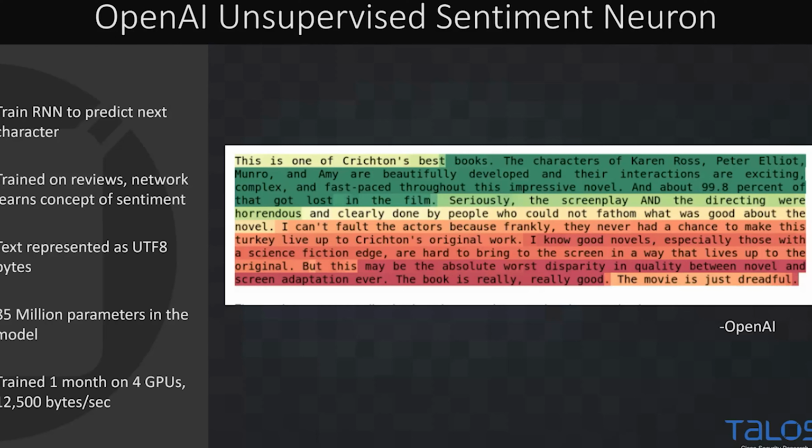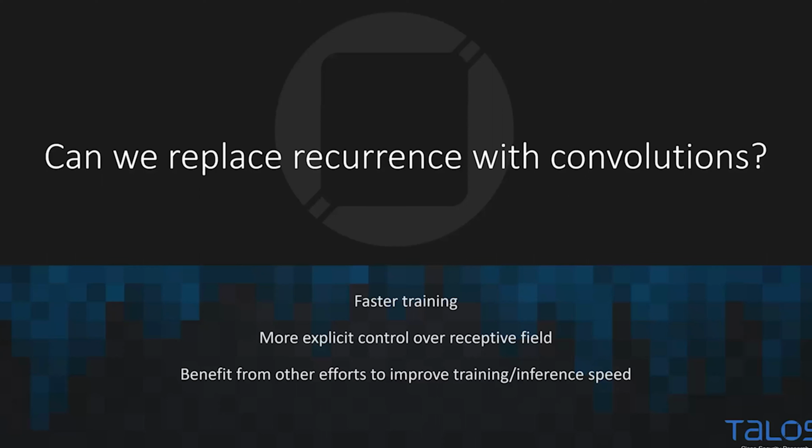Their model, when they released it, had 85 million parameters, and it took them 1 month across 4 GPUs, training at about 12,500 bytes per second to get to this result. So it's very nice that this kind of self-supervised approach was powerful enough to teach it, but I don't have a month for models. So the point of this is, can we get the same benefit, but can we do this faster?